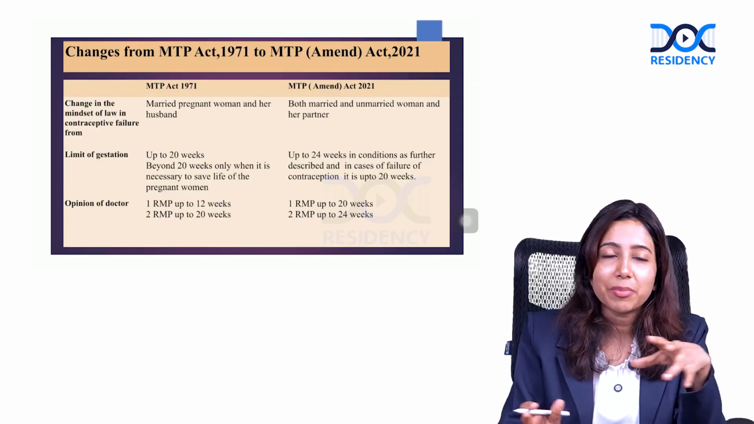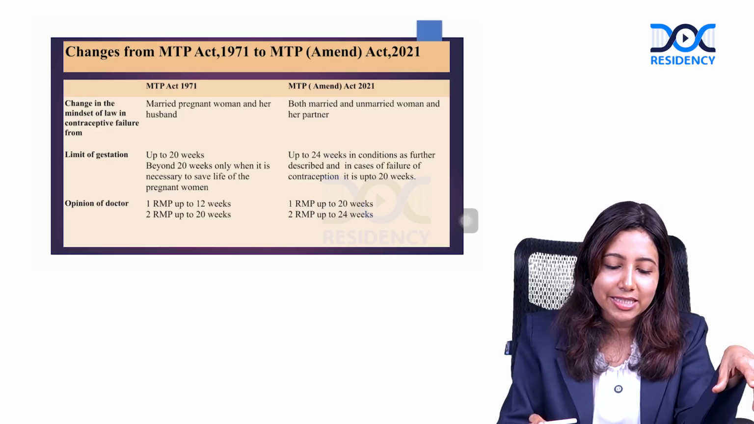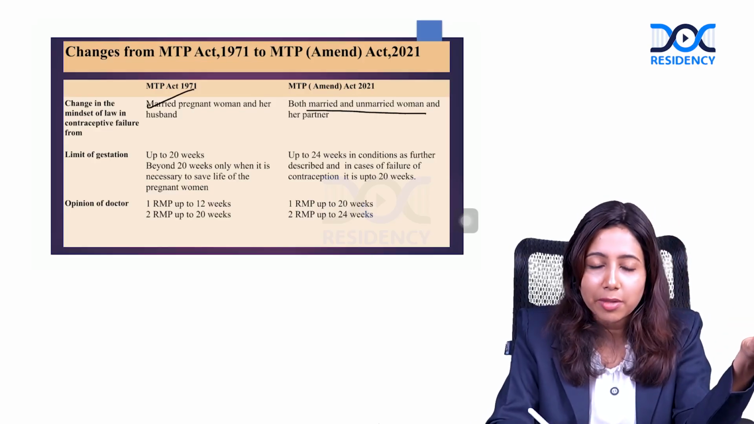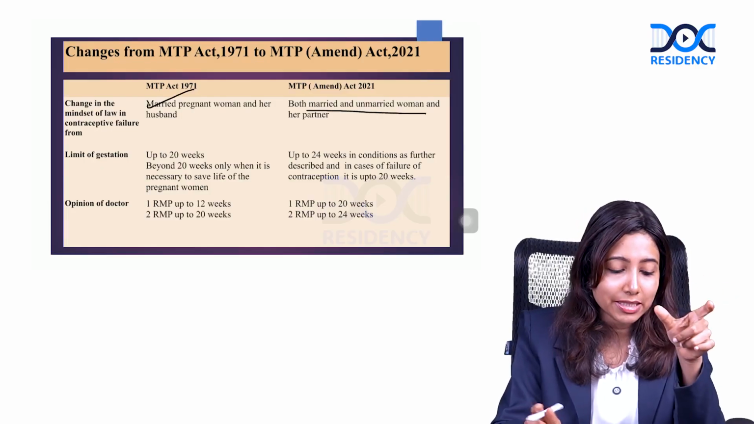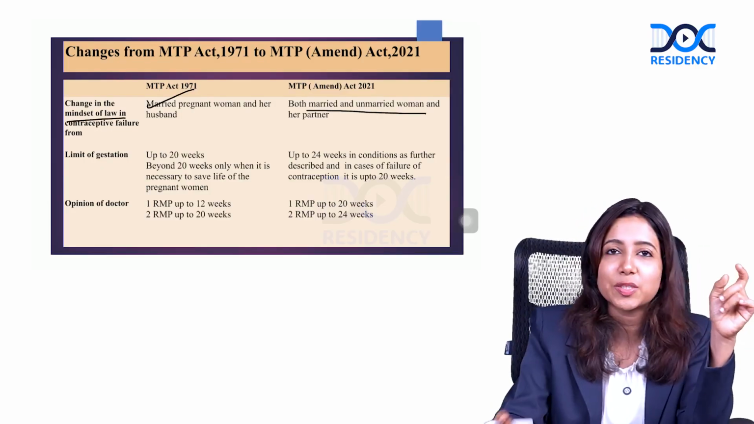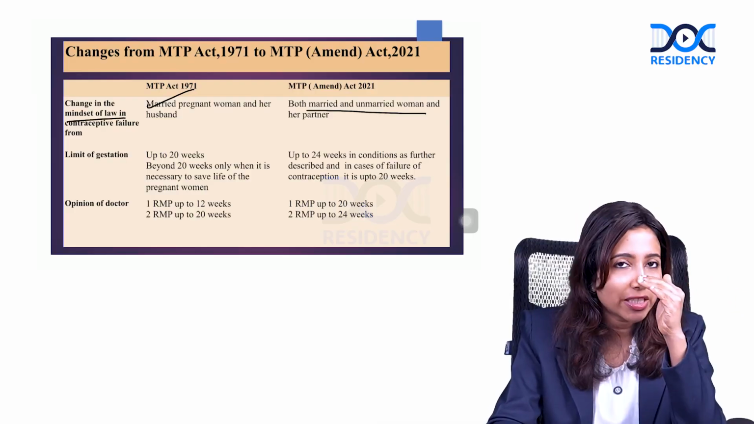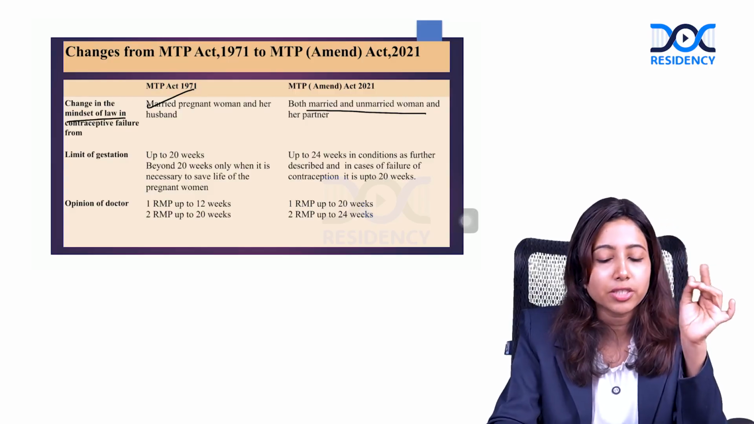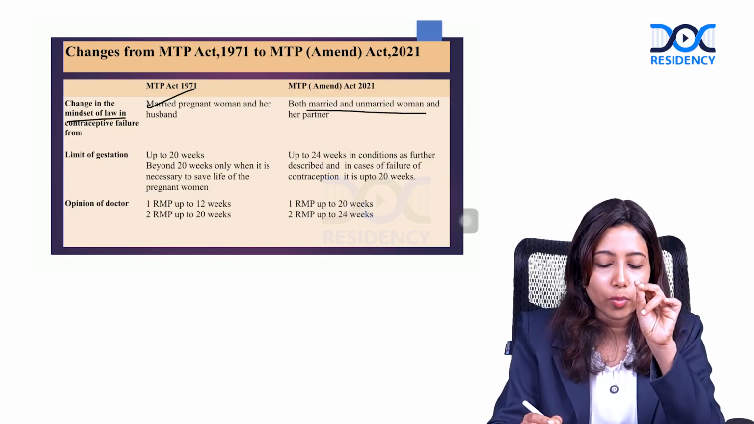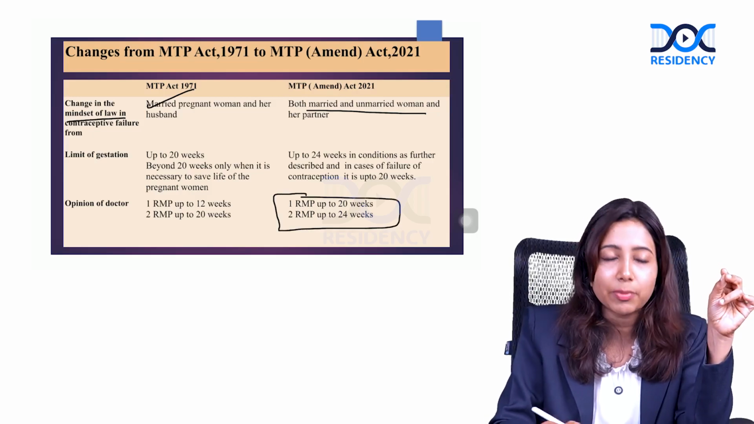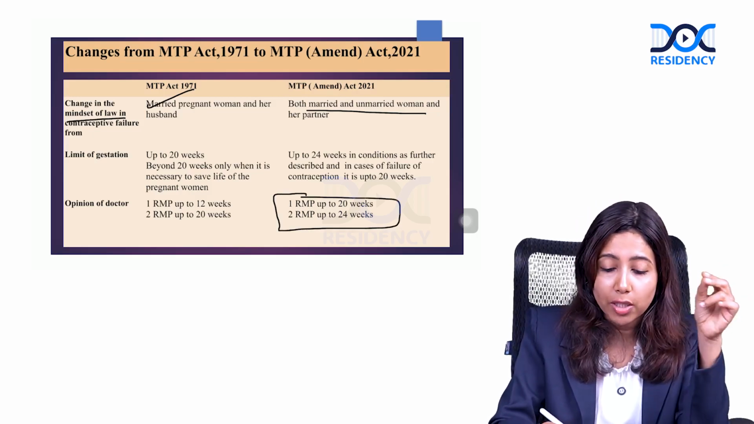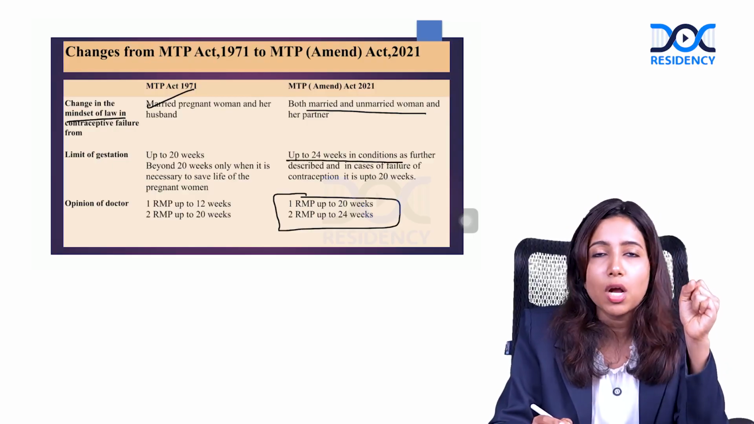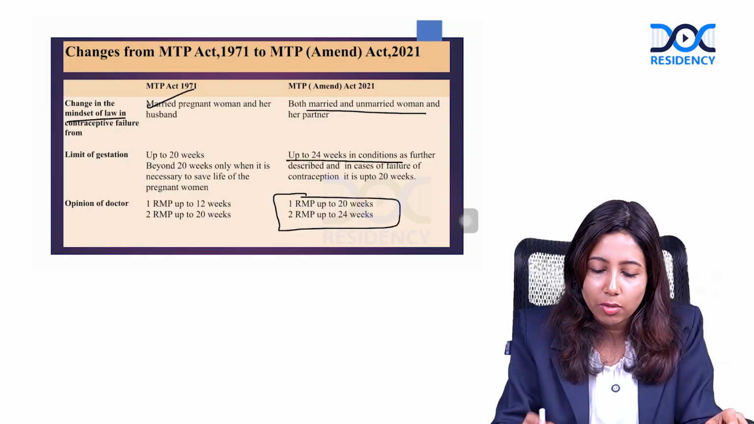Again, this is just a summary table of all these key changes. Previously, married and unmarried were given. Now, they are just mentioning the woman as such. There is a change in the mindset of the law, especially in contraceptive failure. As we discussed about the gestational age cutoff, till 20 weeks one registered medical practitioner is needed, and for 20 to 24 weeks there is a requirement of 2 registered medical practitioners. The upper limit of termination now is 24 weeks. Even beyond 24 weeks, MTP can be performed after approval from the medical board.